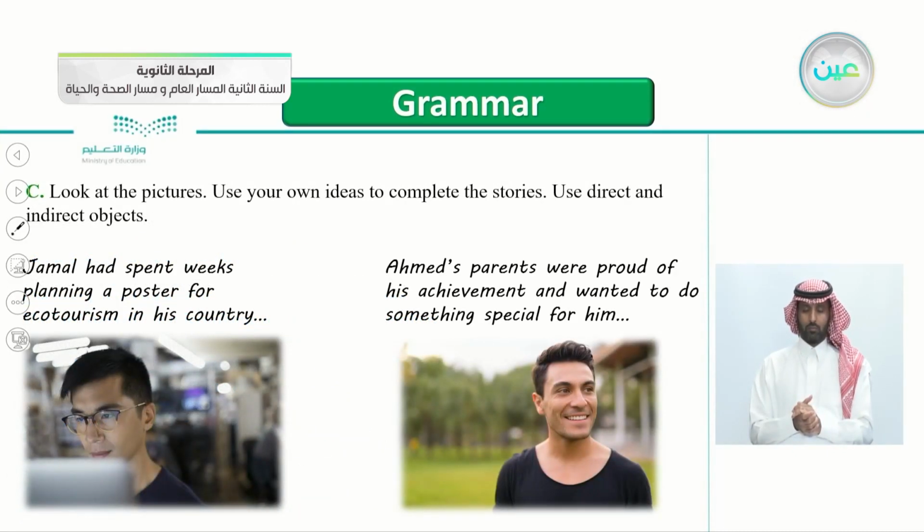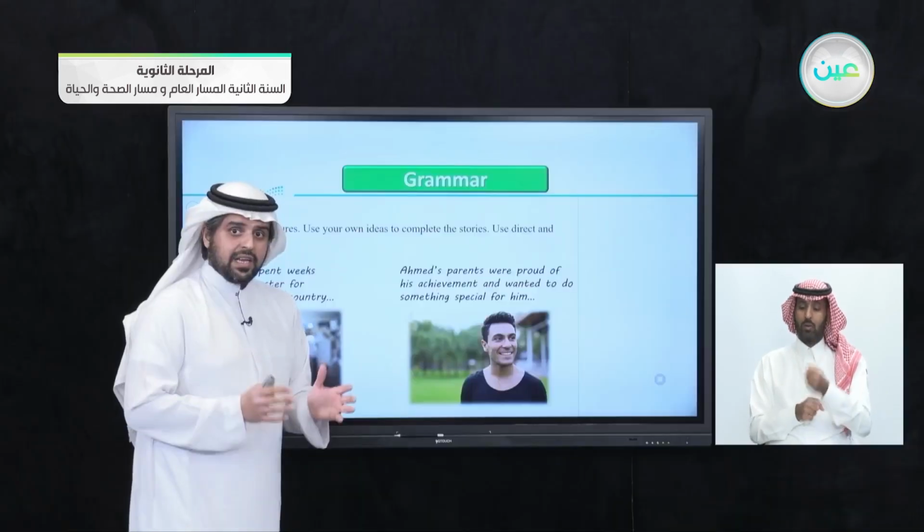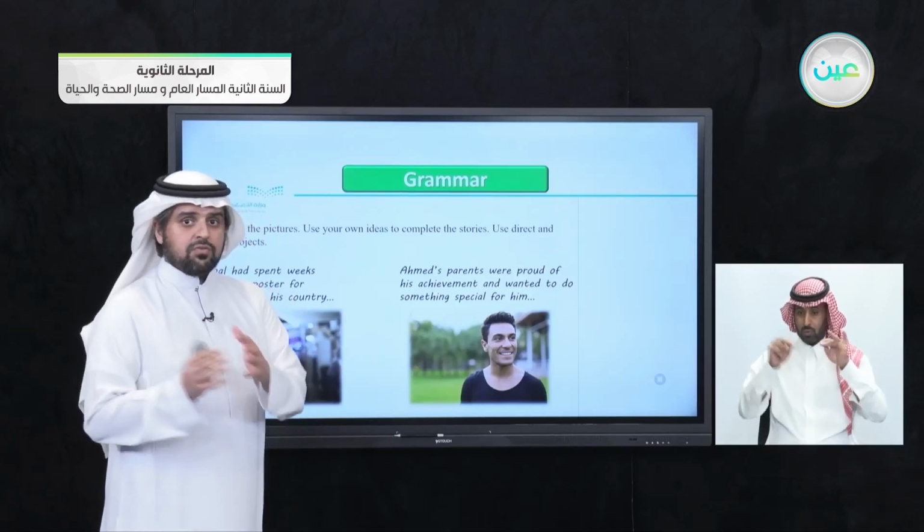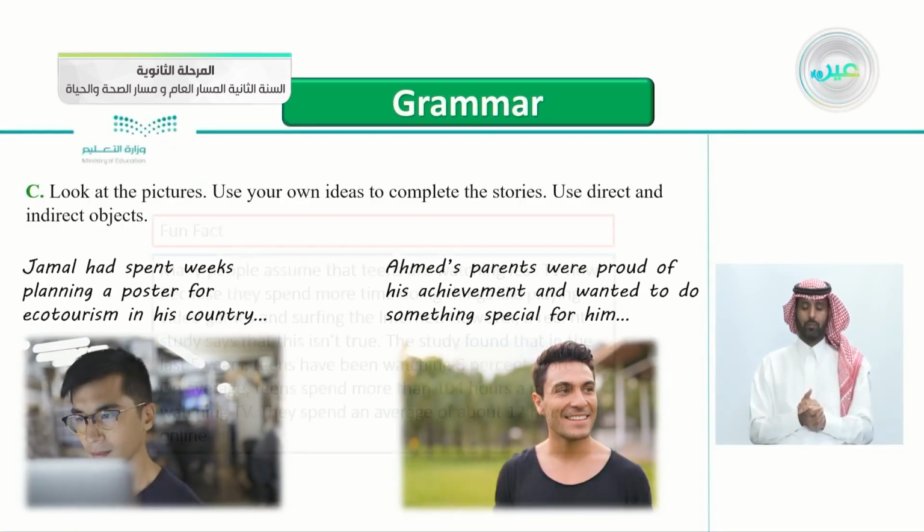Exercise C here, look at the pictures. Use your own ideas to complete the stories. Use direct and indirect objects. We see 2 pictures with 2 stories. The first one, Jamal had spent weeks planning a poster for ecotourism in his country. And the second one, Ahmed's parents were proud of his achievement and wanted to do something special for him. So we have 2 stories. Try to use direct and also indirect objects.